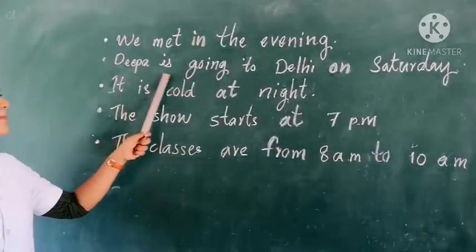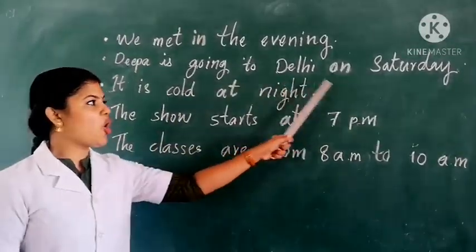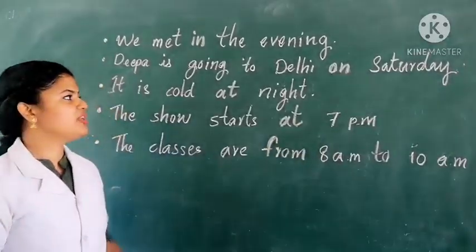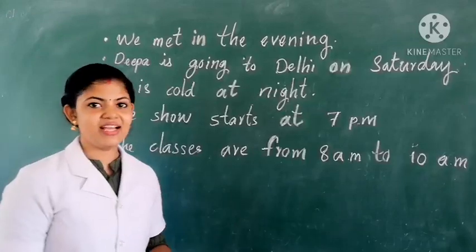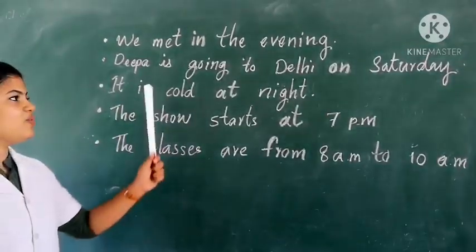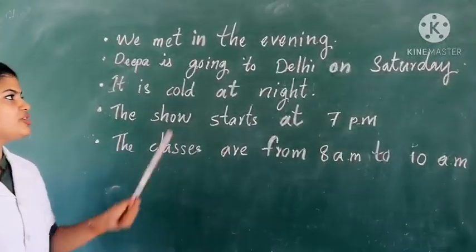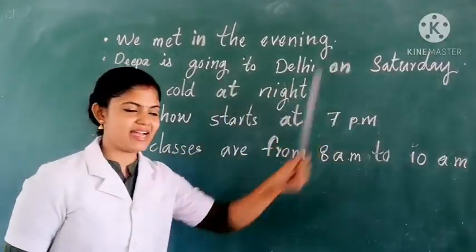Next sentence. Deepa is going to Delhi on Saturday. So the preposition on shows when Deepa is going to Delhi. When is she going? Yes, she is going to Delhi on Saturday.